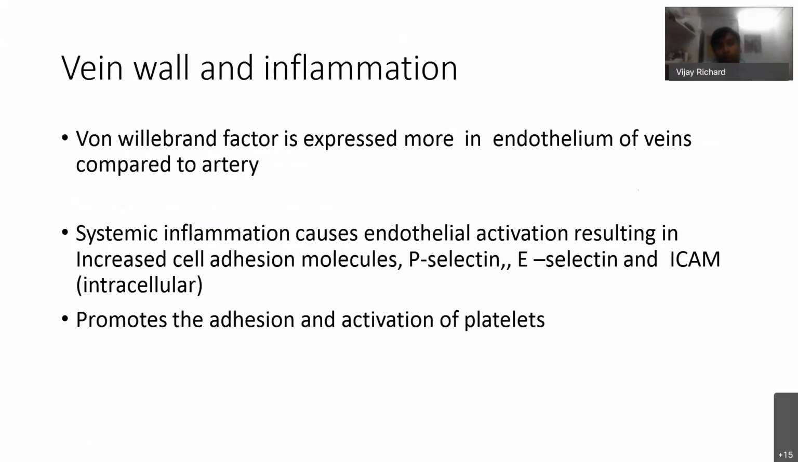So vein wall inflammation forms an important part of the pathogenesis in DVT and superficial thrombophlebitis. And von Willebrand factor is expressed more in the endothelium of the veins compared to arteries. And systemic inflammation anywhere in the body causes endothelial activation, resulting in increased cell adhesion molecules, including P-selectin, E-selectin, and ICAM. All these promote adhesion and activation of platelets.